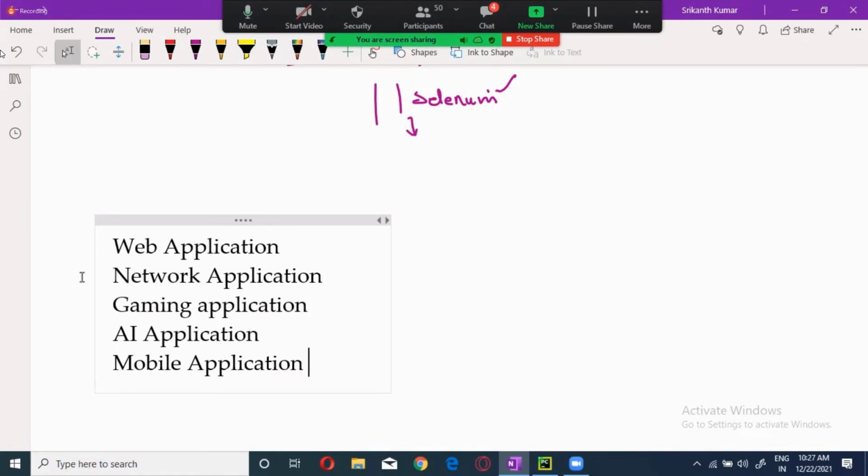High level means you will be using English-like words. Python is a high level programming language, so you can just write it with English words. There is no need to learn binary language. This is the second major advantage.